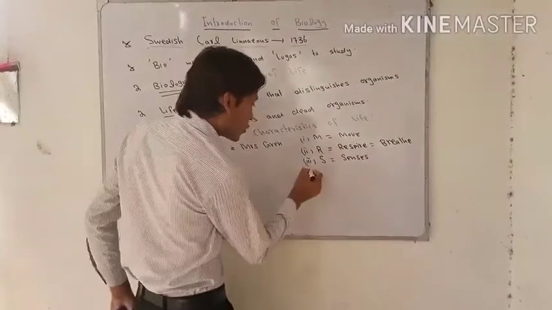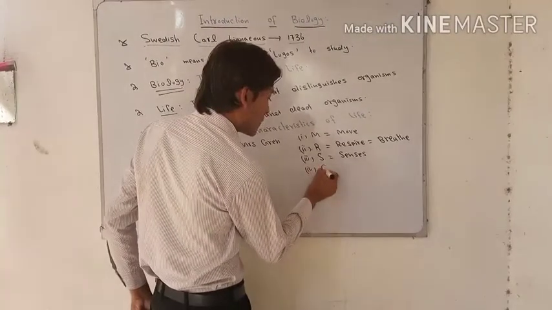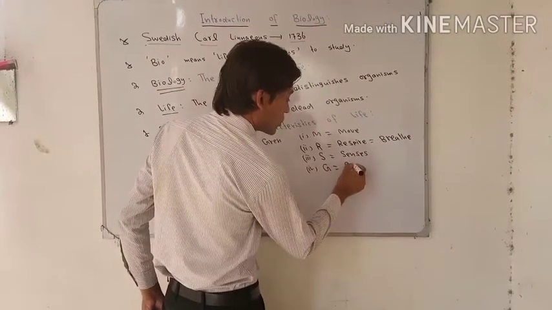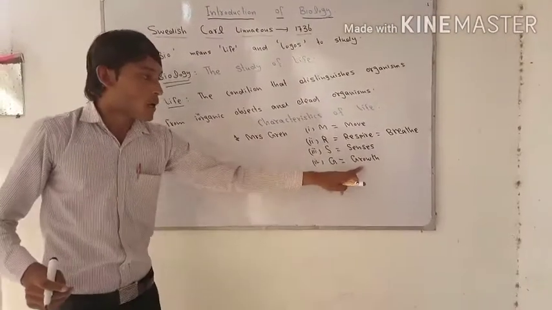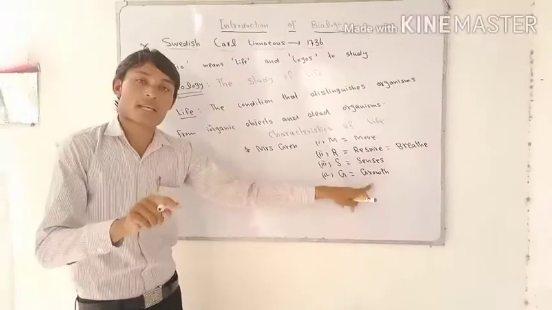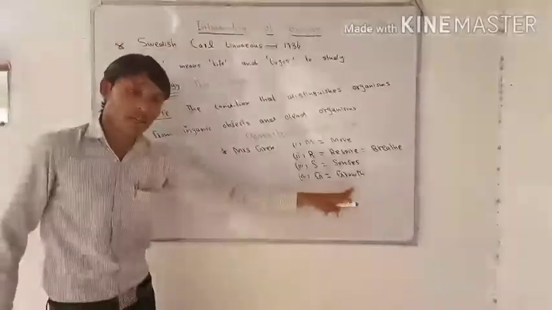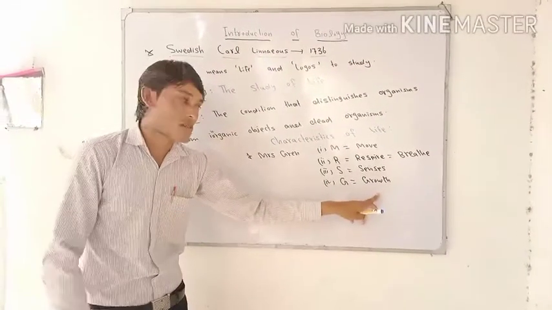The fourth characteristic of life is G, and G stands for growth. What is growth? A living organism will increase in size, which is called growth. Simply, we can define the increase in size as growth.